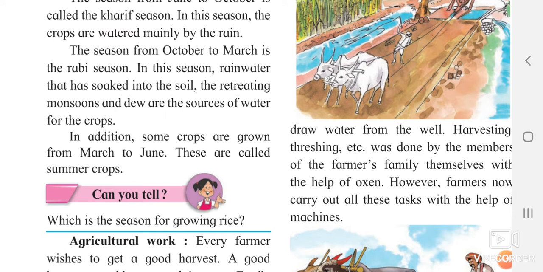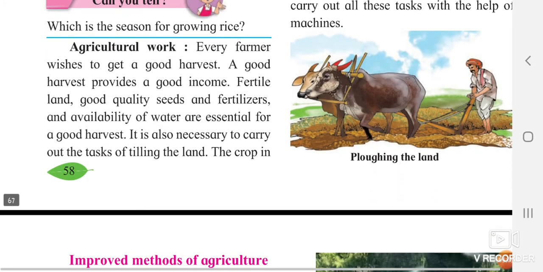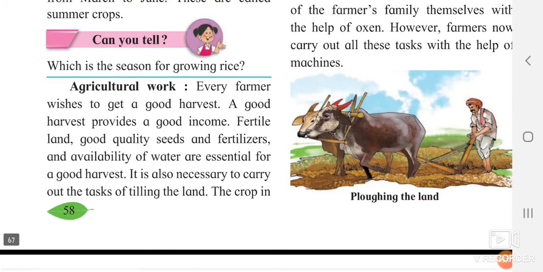Summer crops means which? The crops which are growing in the month of March to June. Now the next part is agriculture work. If you have seen any time, agriculture is done, basically the one who is doing the agriculture is said to be a farmer. So every farmer wishes to get a good harvest.